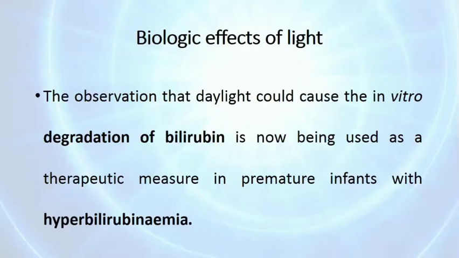It is nowadays used as a therapeutic measure in premature infants with hyperbilirubinemia, that is physiological jaundice. In physiological jaundice, we use sunlight for degradation of bilirubin.